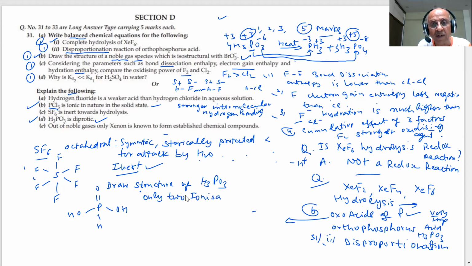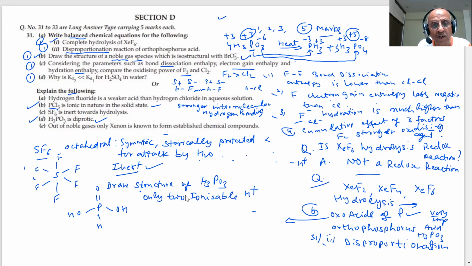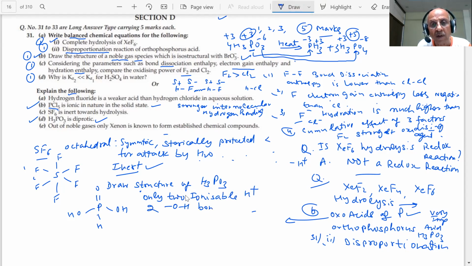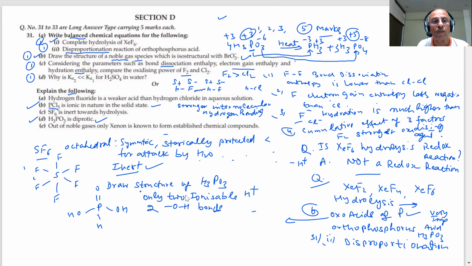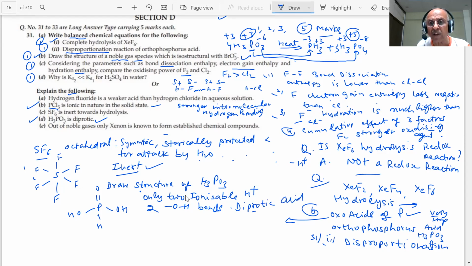So there are only two ionizable H plus, because there are only 2 OH bonds. You can see 2 OH bonds, can you see that, students? So it will produce only 2 H plus. Therefore, students, it is diprotic. We have discussed this in our lectures in great detail. Diprotic acid. Important question, students.